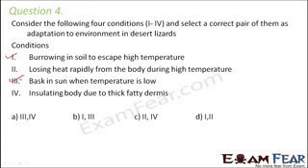So when the temperature inside their body is very low and outside it's sunny, it absorbs the heat so that they can stabilize their body temperature. Insulating body due to thick fatty dermis. Insulating the body anyways will not help in this situation. So the correct option would be option B. That is 1 and 3 represent the correct pair of adaptation.